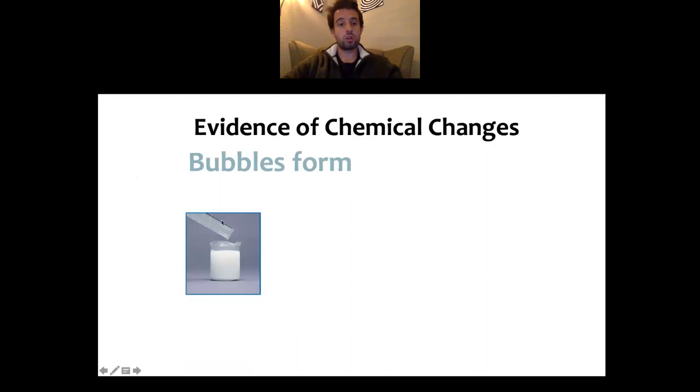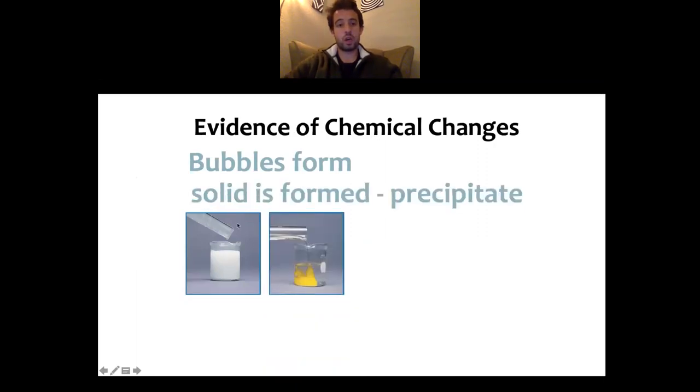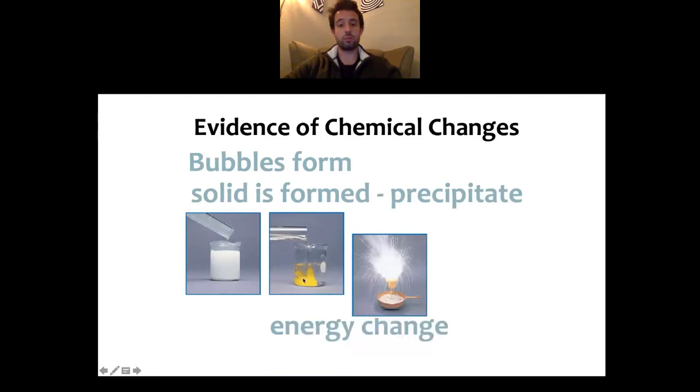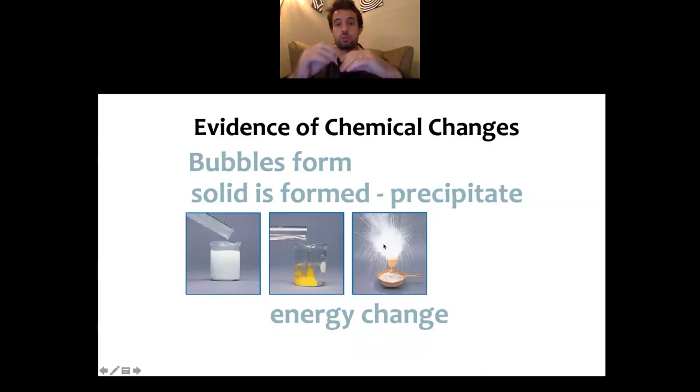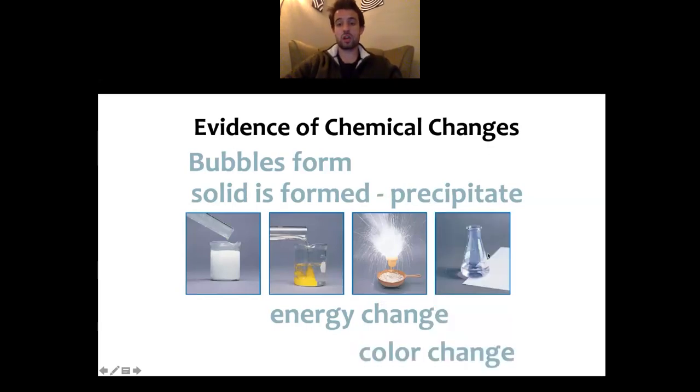So here's one showing bubbles forming. Here's one showing a precipitate, 2 liquids mixed together, and then you see that yellow solid forming at the bottom. There's an energy change. There you can see some explosions. And then lastly, we've got a color change. Here we mix 2 chemicals together and it turned clear to purple. This is called a titration. You'll do these in chemistry eventually.